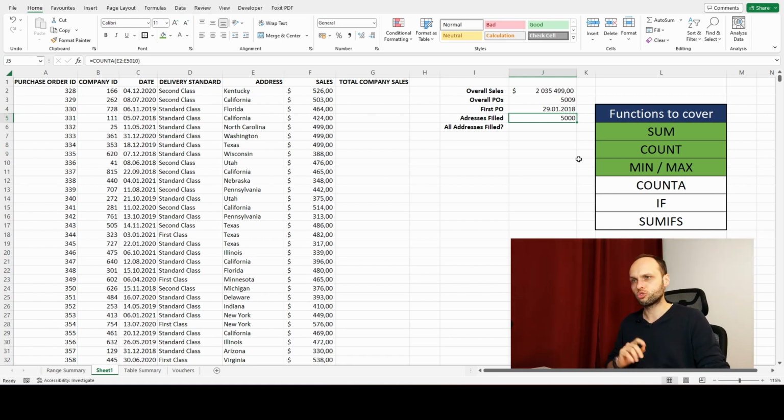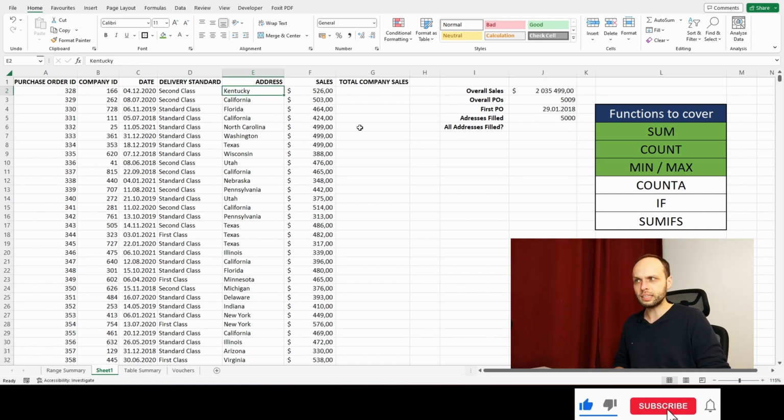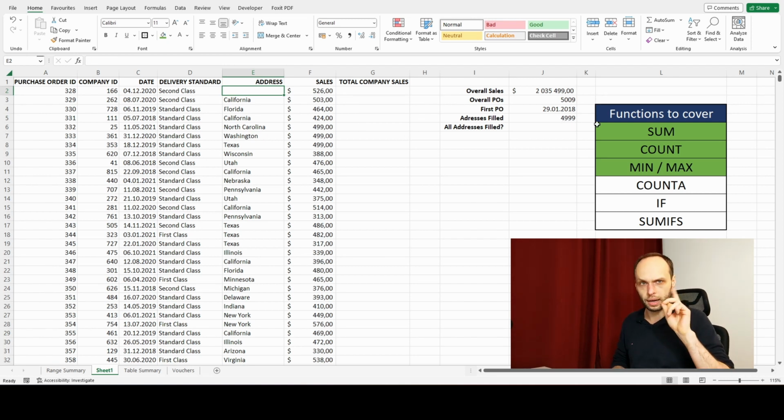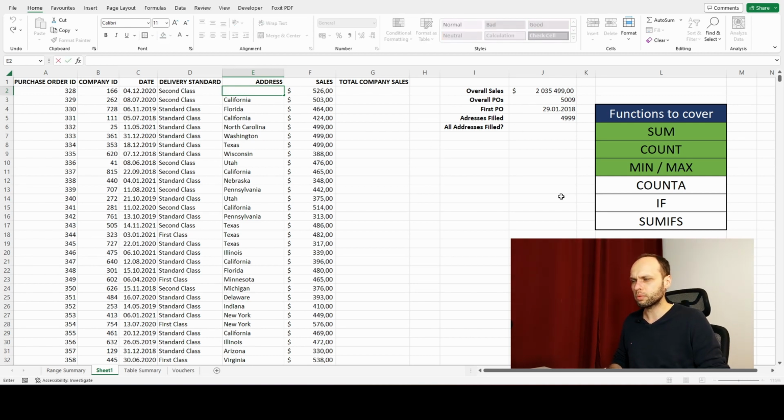And now the neat trick. You remember this number, 5,000, yeah? Obviously if I delete Kentucky here, we're going to have 4,999. But what if I go into this cell and type an A? Obviously we have 5,000 again. What if I delete the A? Again, we have one more missing. And I go here and type a space. What? This cell is filled. How is this filled? There's nothing here.